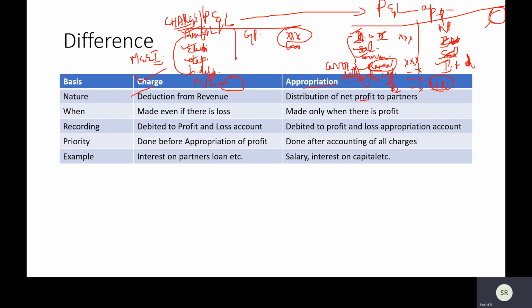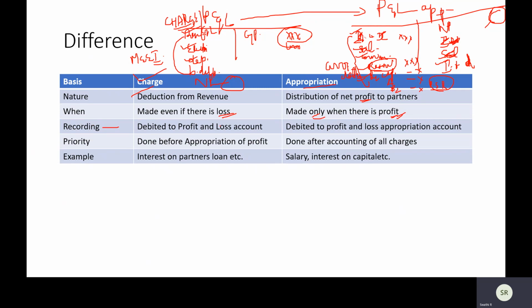You're not finding anything new here. You're merely distributing alone. When is it made? It's made even if there is a loss, we don't care, it is made. But out here, it is made only when there is a profit. This is the practical aspect of it. But it is done even, in book transactions as we are doing, we might do it even if there is a loss. But generally, practically, it is done only when there is profit.